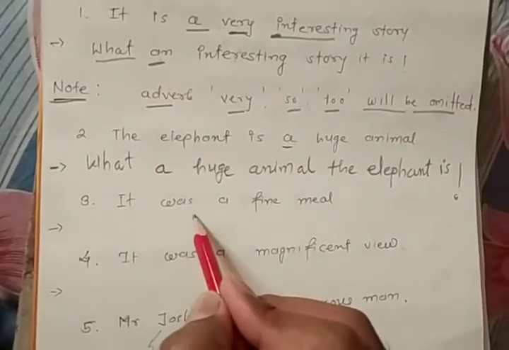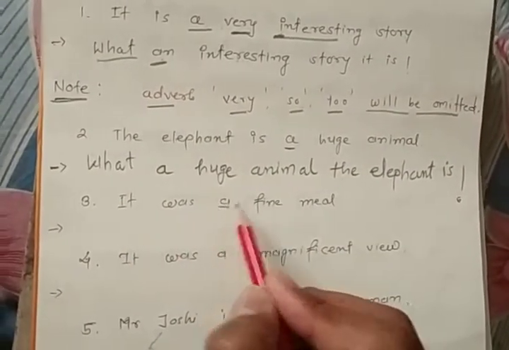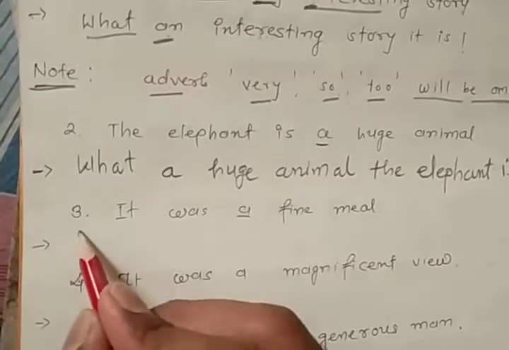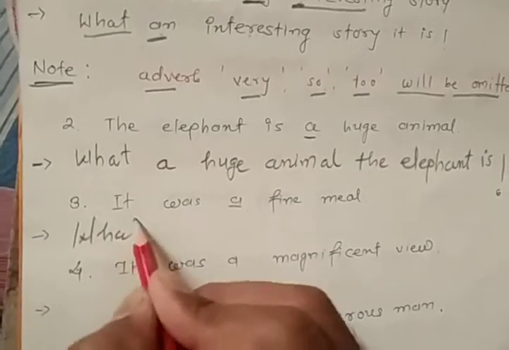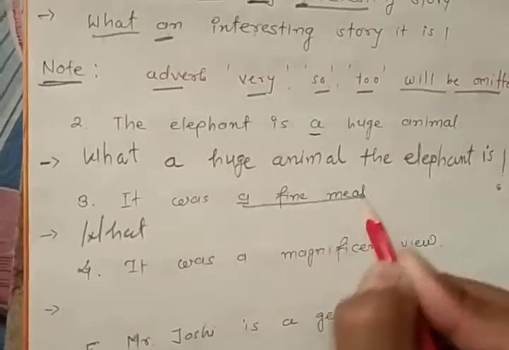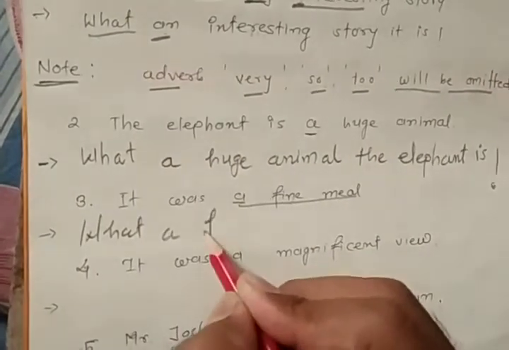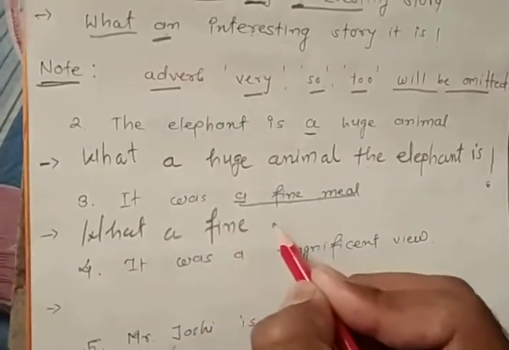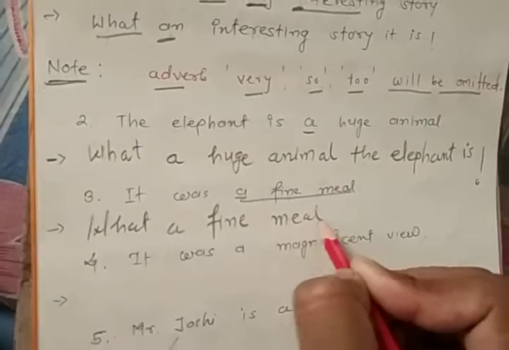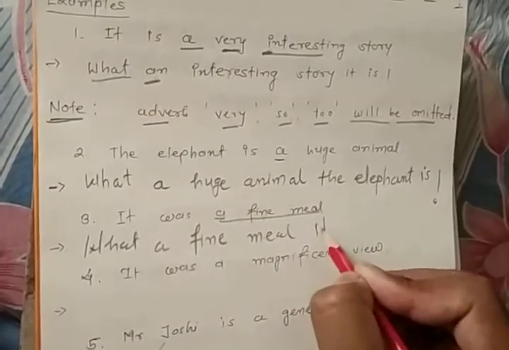Next, it was a fine meal. Can you see the article a? So here we need to write what. What a fine meal it was.